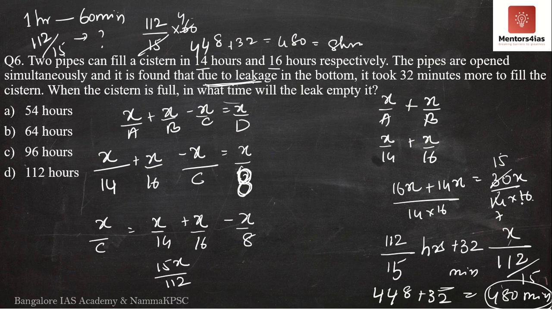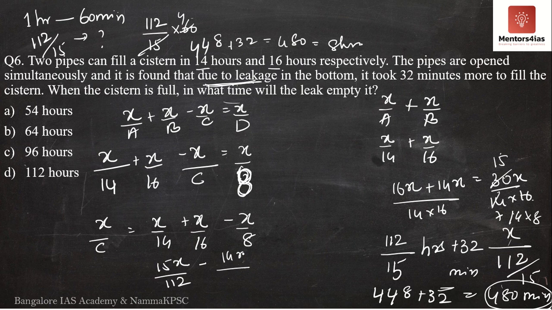7 into 16, or 7 2s are 14, into 8. So what I will do is that I have minus x by 8 over here. I will multiply the numerator and denominator by 14.